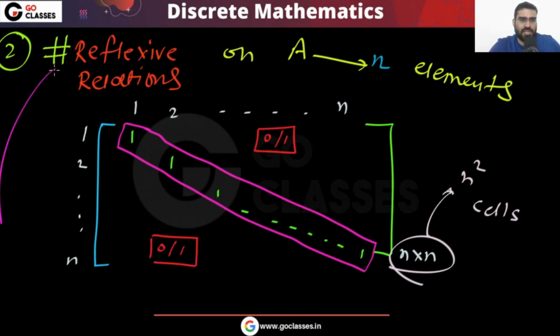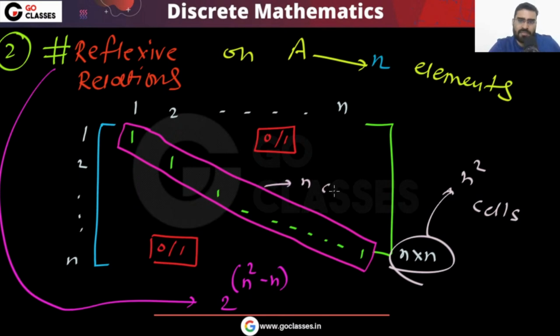So finally, what is the number of reflexive relations? That will be 2 power n square minus n, because on the main diagonal you have a total of n cells. These n cells have one choice only. The remaining are n square minus n cells, so they have two choices for each. So your answer will be 2 power n square minus n.